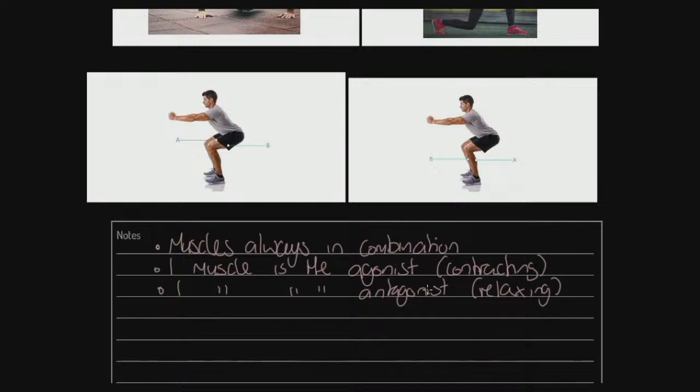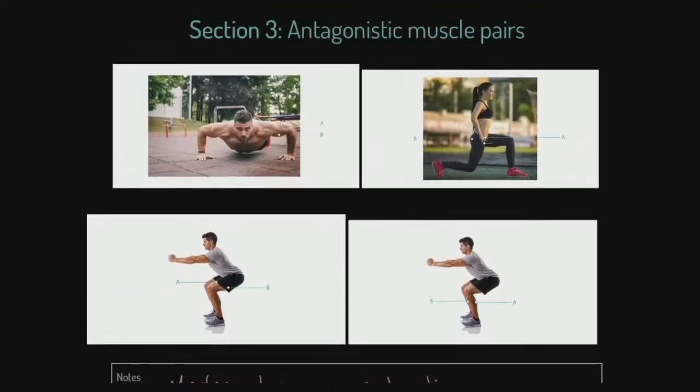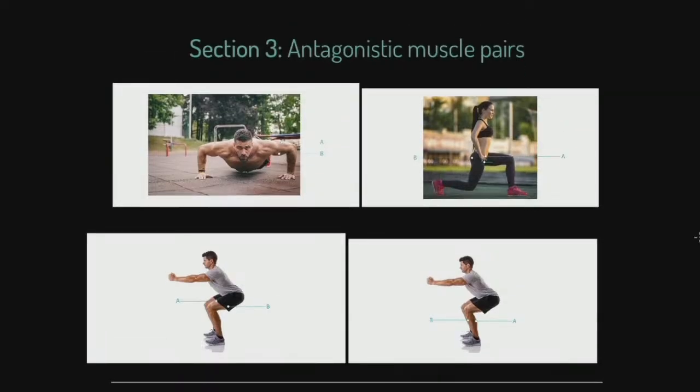Now, we could go further. I could really talk about the physics of that with you, but in the context of this, we'll just keep it simple. So what are these pairs and how do they work? Well, and by the way, see if you can remember. I want to see why it might not be true that one is always contracting. Or sip your tea. Okay, so pairs of muscles first of all.